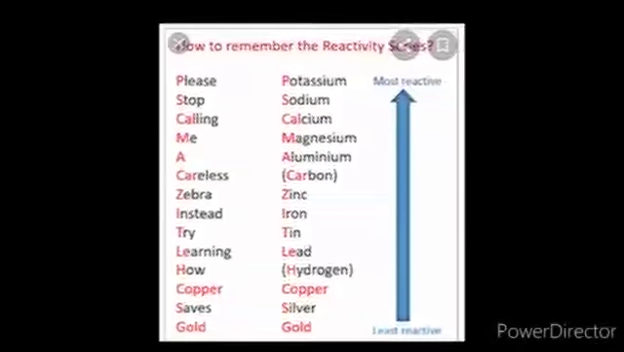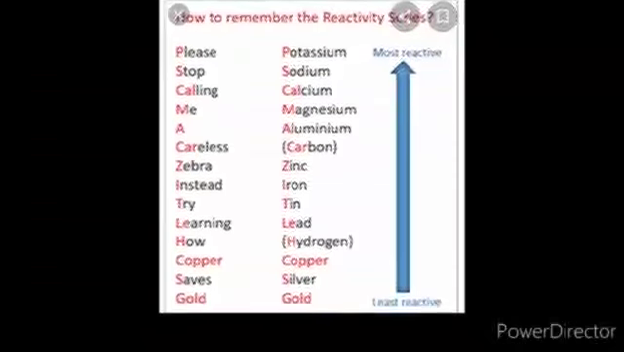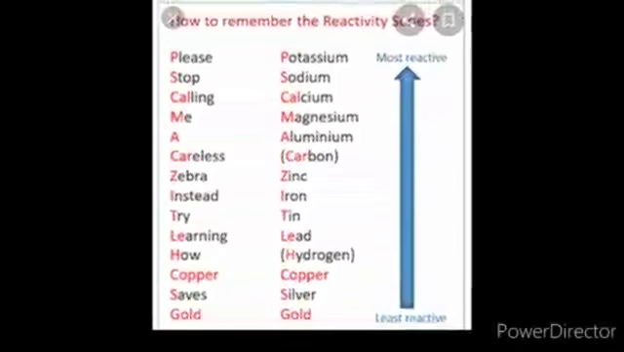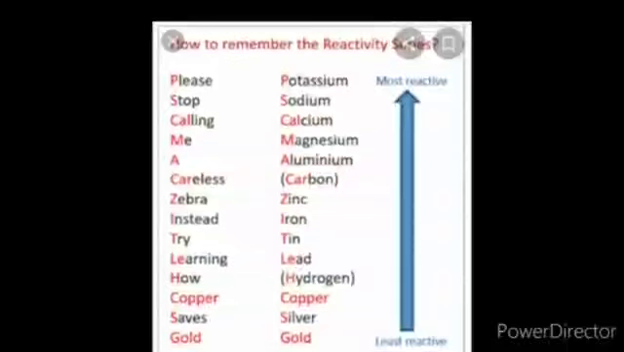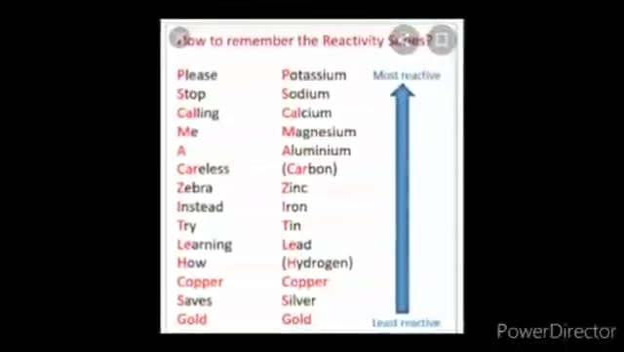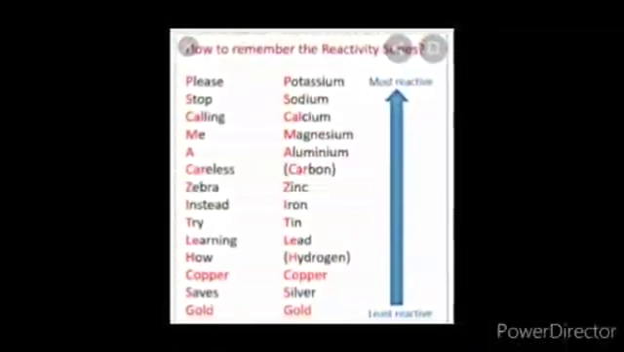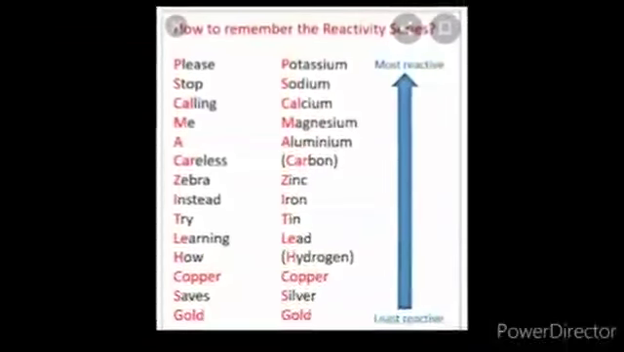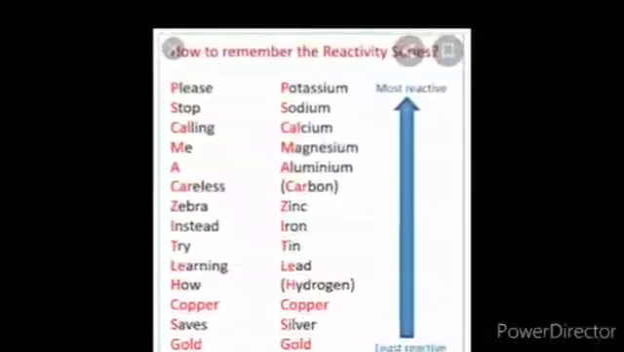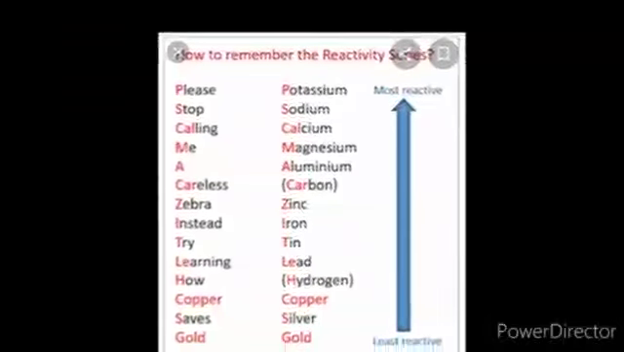It is very helpful to you as we can learn displacement reactions further in the chapter metals and non-metals. So please students, do learn this reactivity series. By learning, please stop calling me a careless zebra. Instead, try learning how copper saves gold.